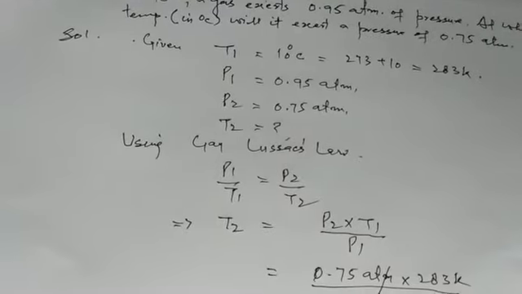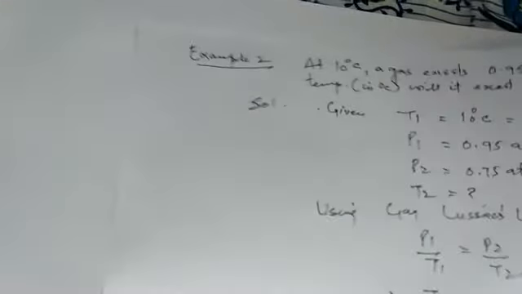Now, since we have read many of these gas laws, like we had a law P is equal to KT, which law is it?